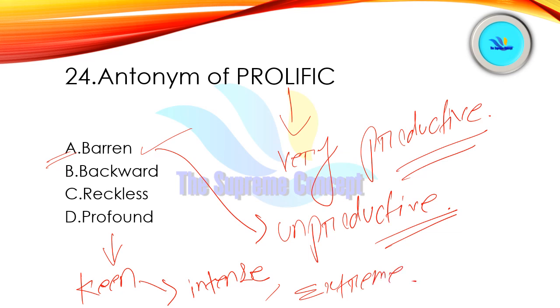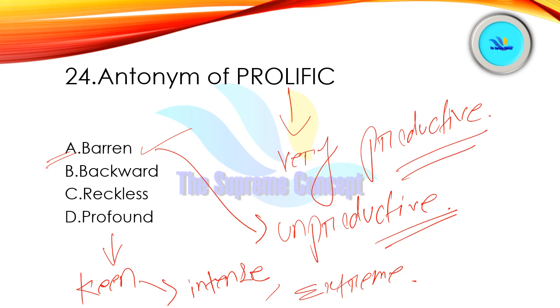Right. And reckless, I have told you earlier, is careless, impulsive. Impulsive means likely to act suddenly and without thinking of the outcomes, to act in a stupid way. Carelessness. All right. So these were the meanings.